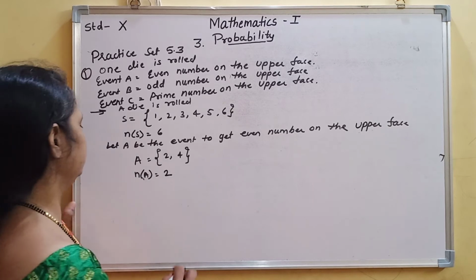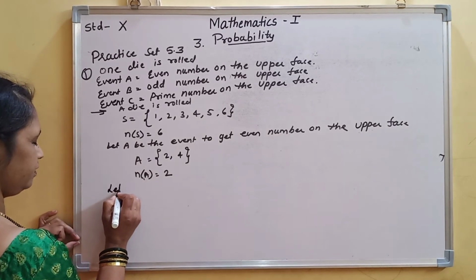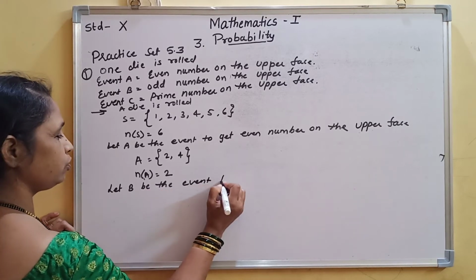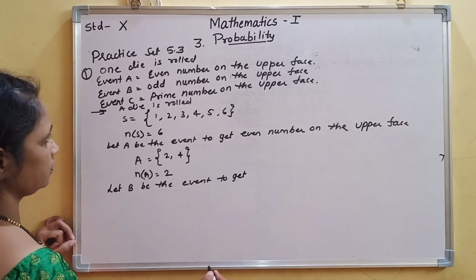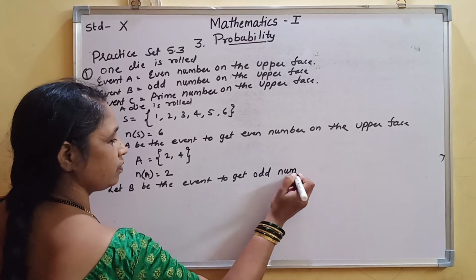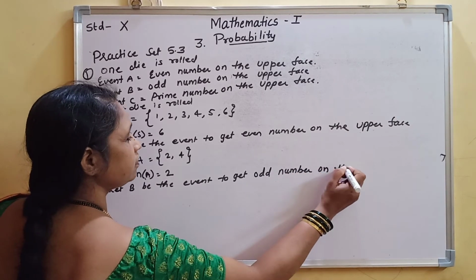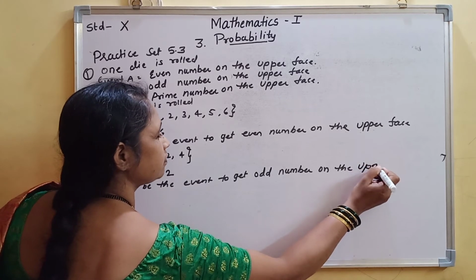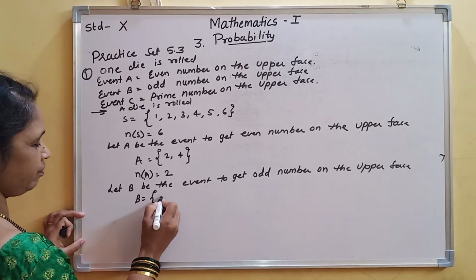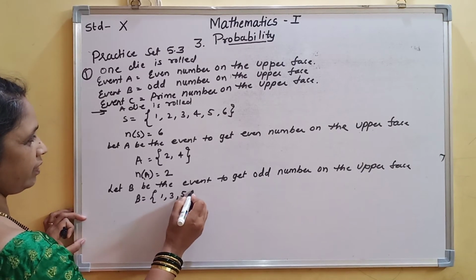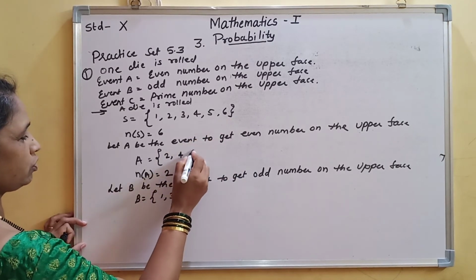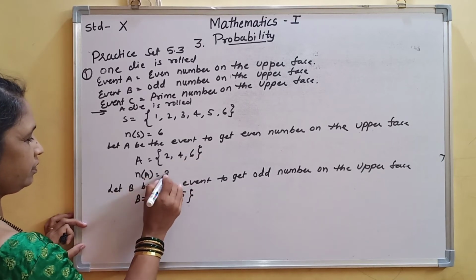So n of A will be equal to 2. Okay, now next, let B be the event to get an odd number on the upper face. So B will be equal to the odd numbers 1, 3, 5. Okay, here 6 I forgot. Here 6 is also there, an even number. So here n of A will be 3.